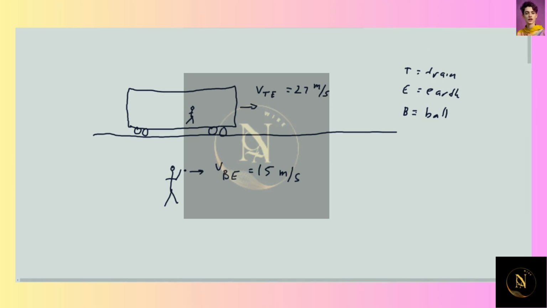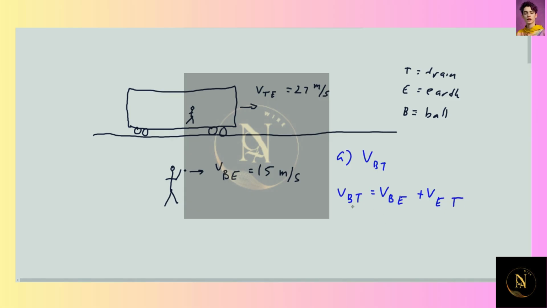And now, for part A, we want to find out what the velocity of the ball as seen by the train is. So our relative velocity formula says VBT is velocity of the ball with respect to the Earth plus the velocity of the Earth relative to the train.